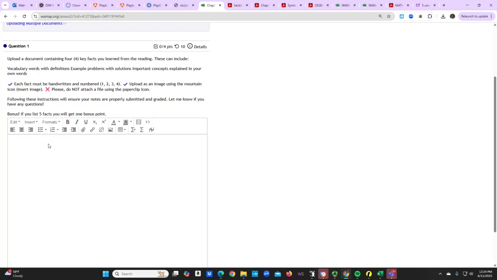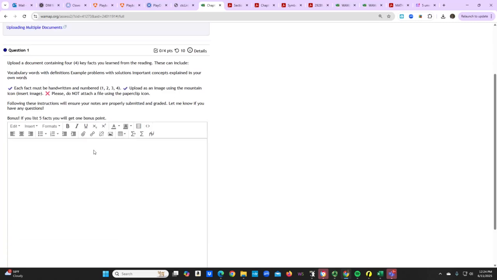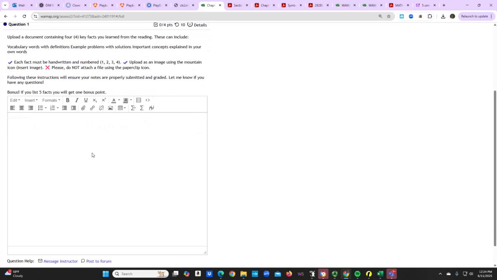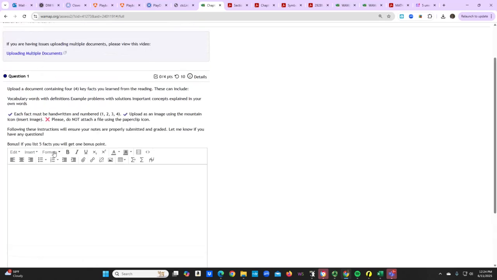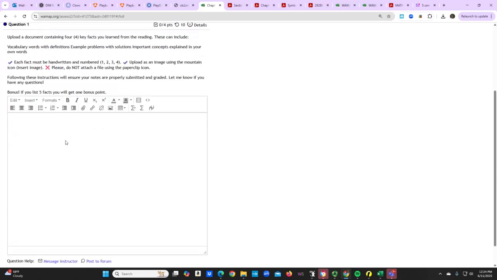Now, when you go to upload your reading notes, I do a lot of grading from my phone because as you guys are working online, I don't just sit at my computer all day. All right. So if I get a ding on my phone that something is in there, I want to grade that stuff from my phone so that you can get it graded as quickly as possible.